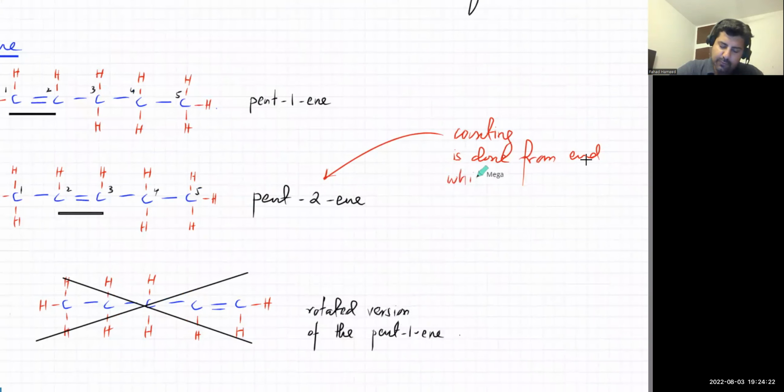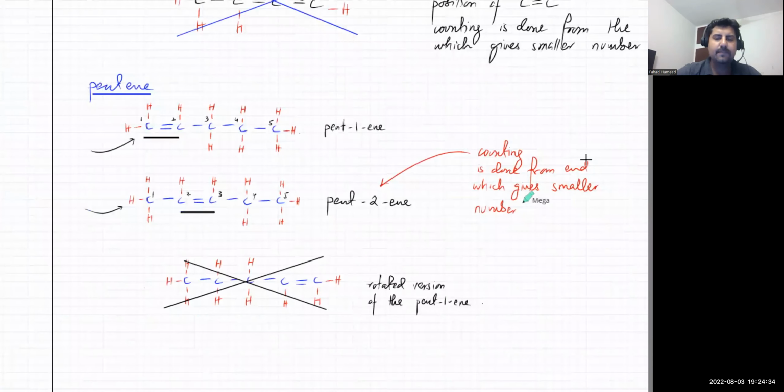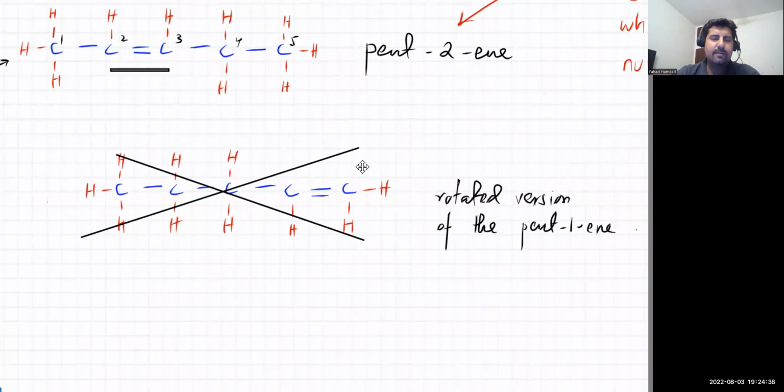Or from where it will be closer. So for example this one. Let's talk about this wrong one. If I were to actually name it, which side will I count?